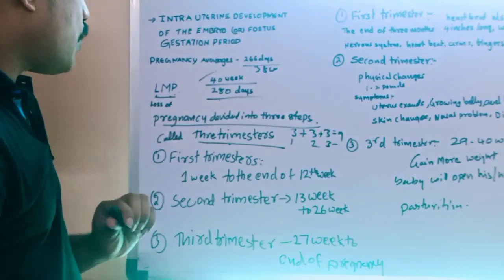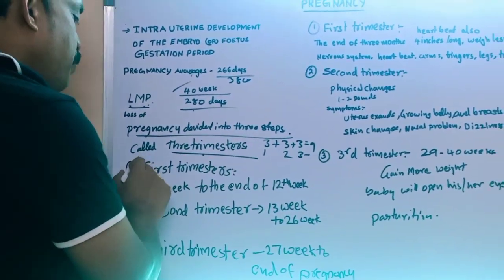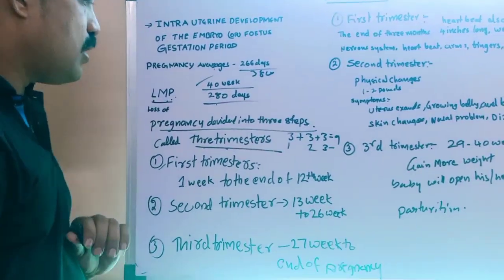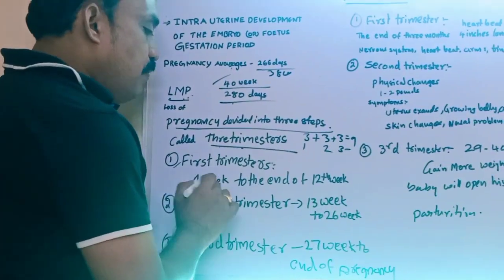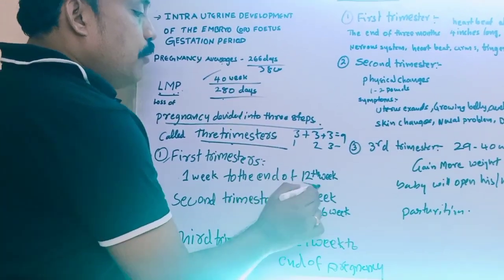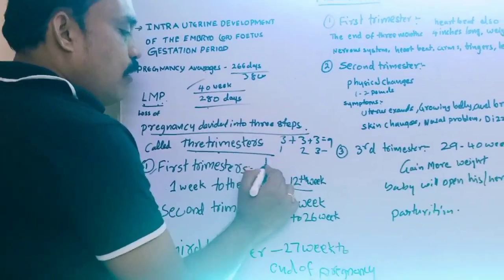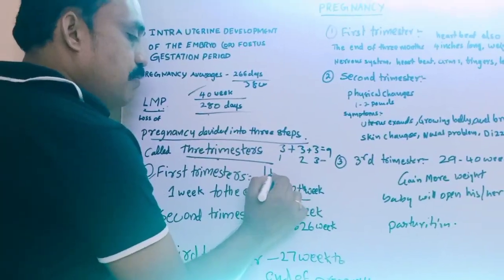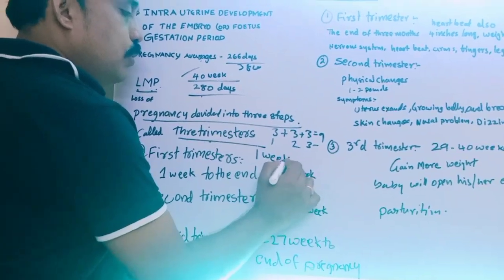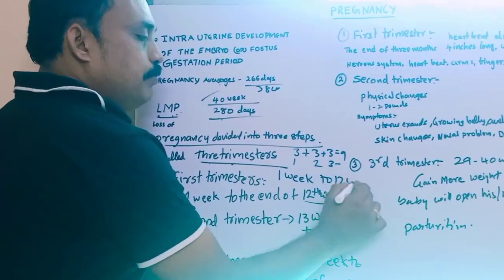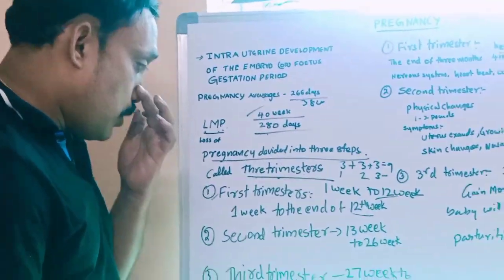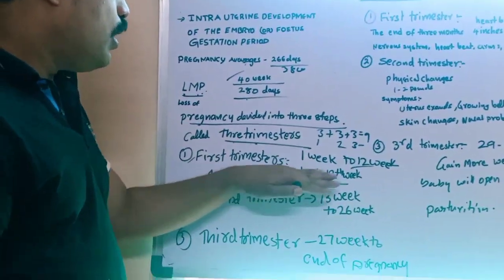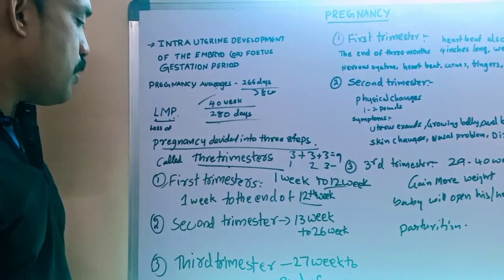Which period do we call the first trimester? That is the first 3 months, from the first week to the end of the 12th week, approximately 3 months. From the first week to the end of 3 months we call the first trimester.